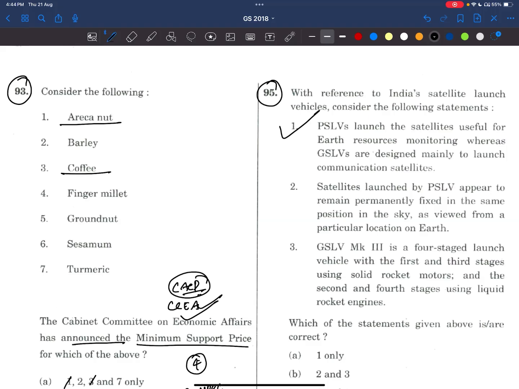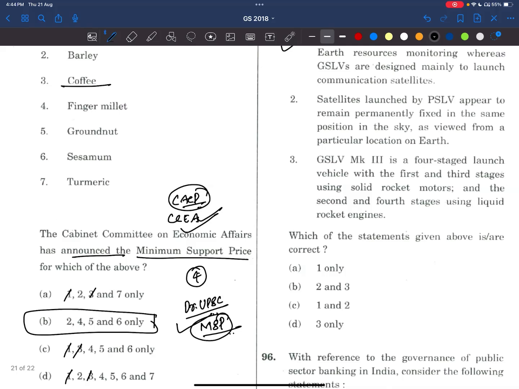Next, satellites launched by PSLVs appear to remain permanently fixed in the same position in the sky as viewed from a particular location on Earth. See here, it is about GSLVs because they are communication satellites focusing on only one area, moving with the speed of Earth. So this statement is wrong.